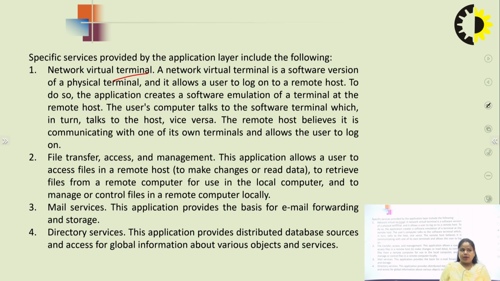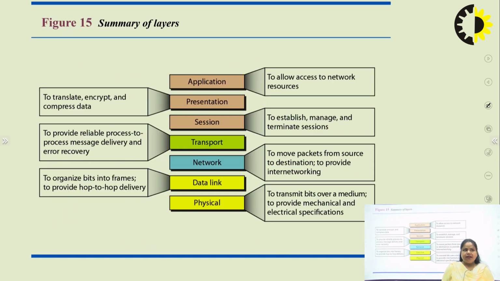Second, we can talk about file transfers. We can easily read and modify the data in the files and so on. The next is mail services. It provides email, storage or directory services, right? So this is all about the summary of all the layers of the OSI model.